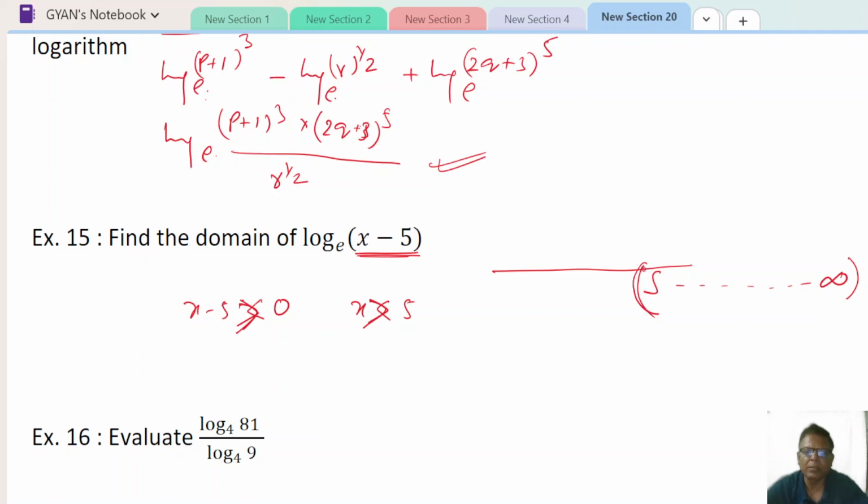So we'll put a small bracket. If 5 would have been included, then we would have written it like this, but this is not the case. So we should write a small bracket. A small bracket means 5 is not included. Now come to the next question.